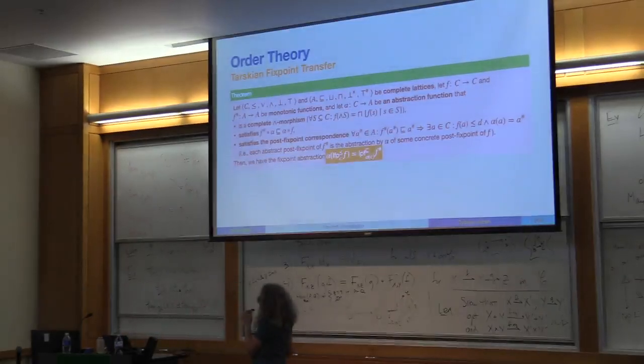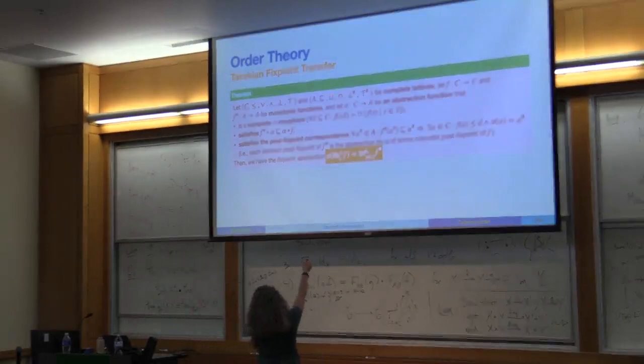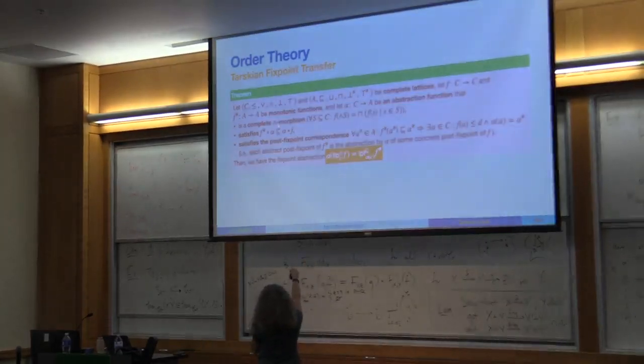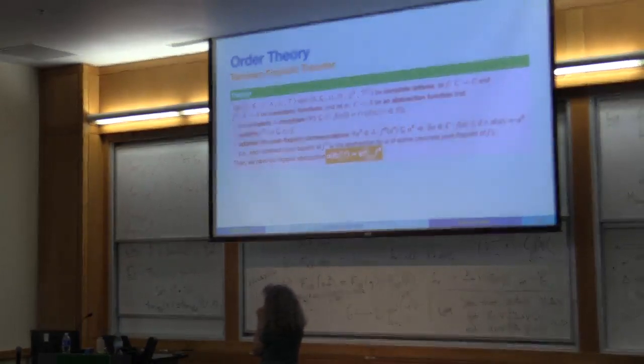It just has different assumptions. Instead of complete partial orders, we need complete lattices. We need f and f sharp to be monotonic functions. And alpha has to be a complete meet morphism, so it has to preserve the meet instead of the join. It has to satisfy this condition, which is not exactly the correspondence.